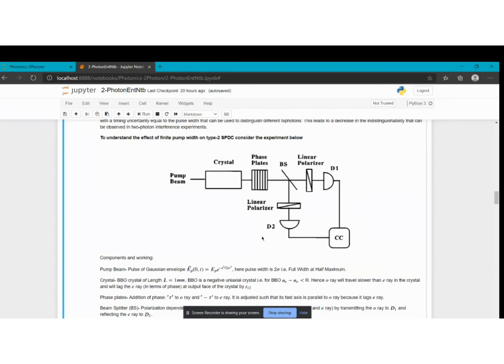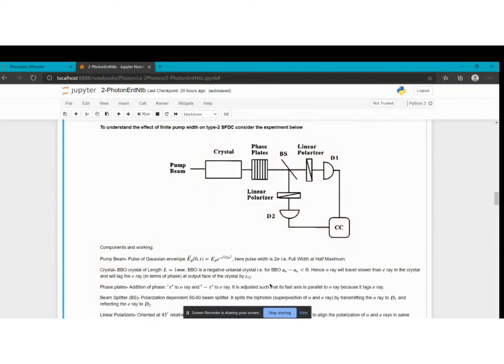In a negative uniaxial crystal, the ordinary ray travels slower than the extraordinary ray, so it will lag in phase at the output of the crystal. Here we define the extraordinary ray to be our signal and the ordinary ray to be our idler. The phase lag difference will be this T12, which is defined above.